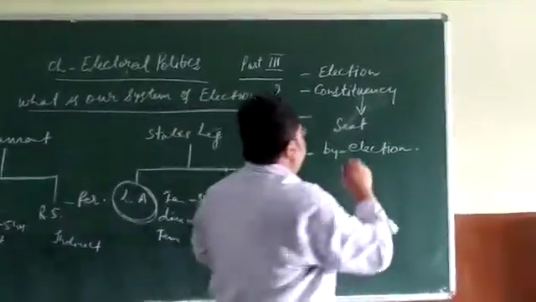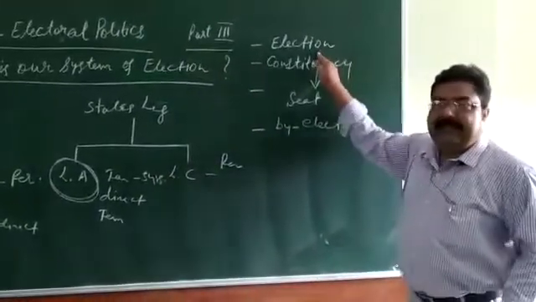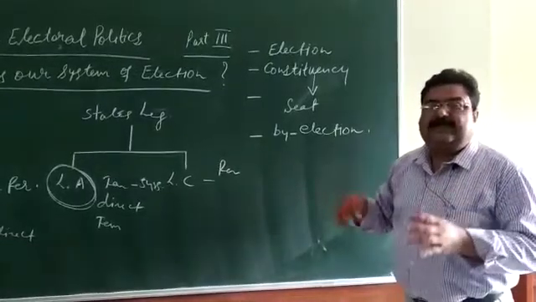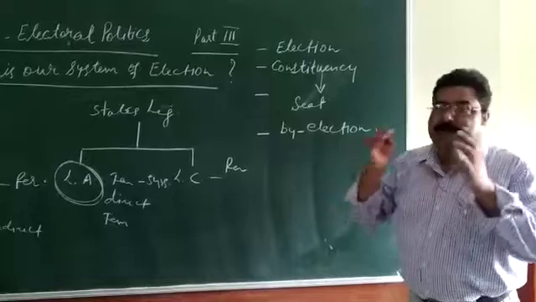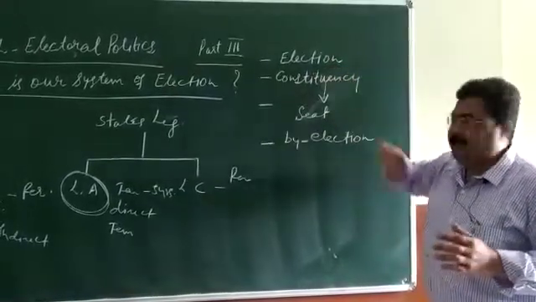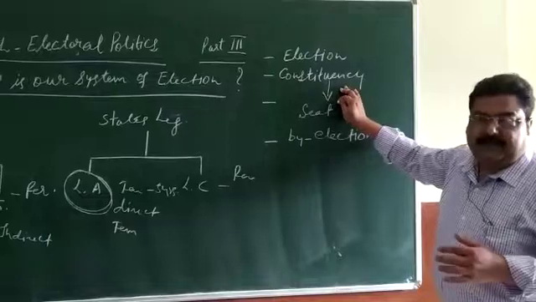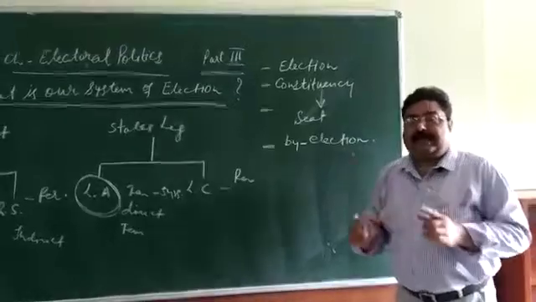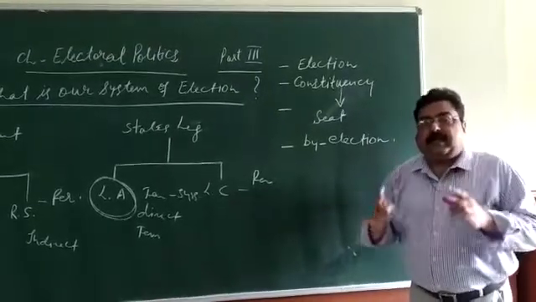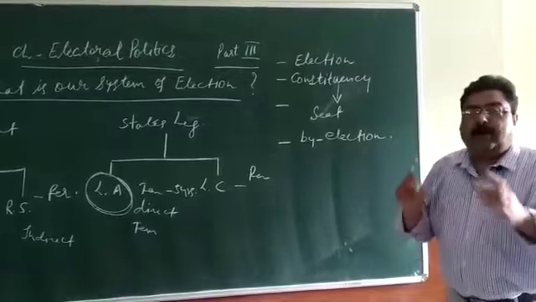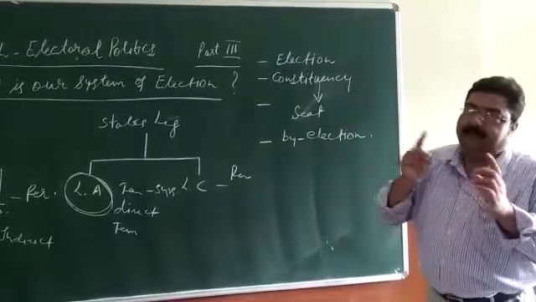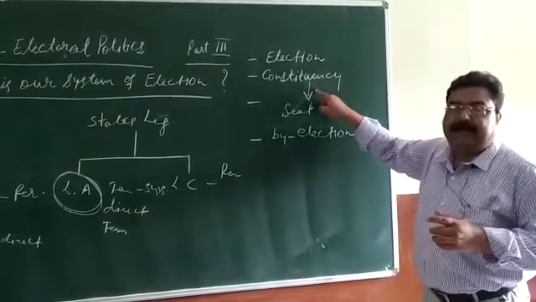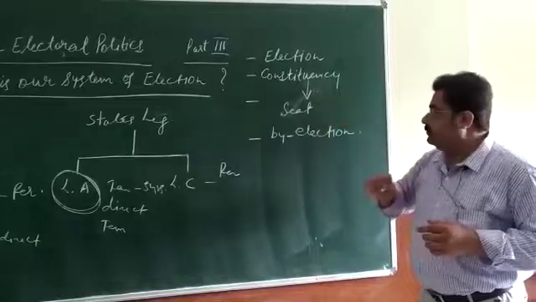Now we come to the election. What is called election? Election is a procedure where eligible citizens cast their vote within a few days or at a particular time. That is called election or general election. Next we come to the constituency. What does constituency mean? Constituency is a particular geographical area, formed on the basis of population. All the eligible voters cast their vote and choose the representative. So that particular geographical area is called a constituency.